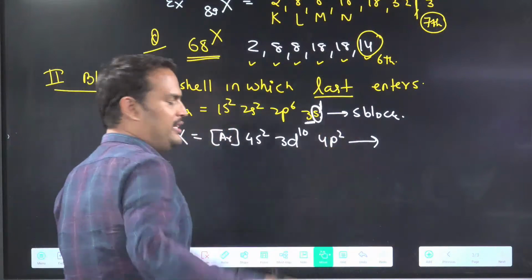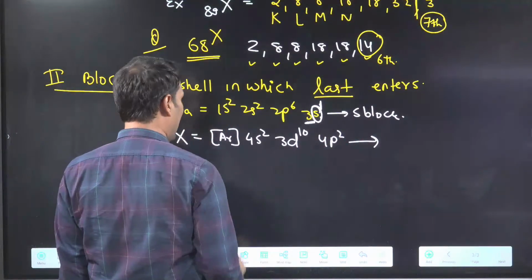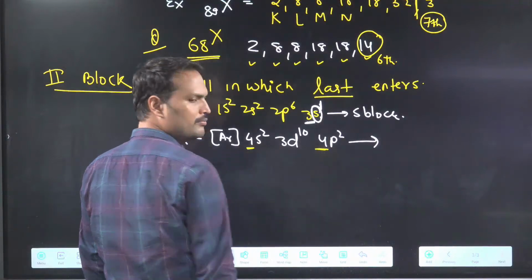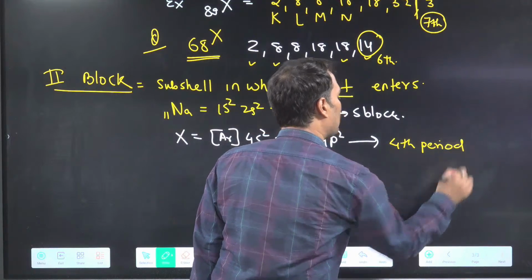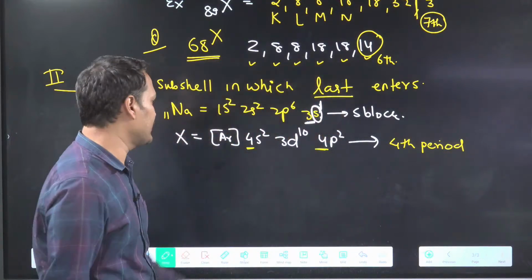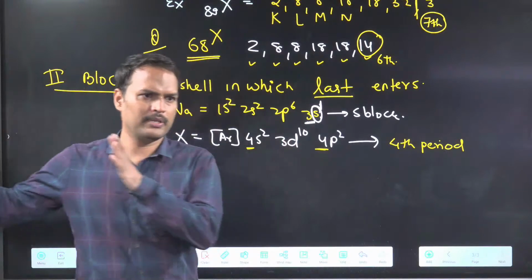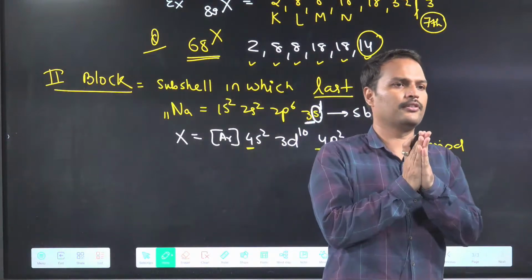So you will say, sir, very easy. You have given me the configuration. What is the highest principal quantum number? 4. So fourth period. Then I will ask, tell the block. What you will say, sir, d orbital fully filled. Means I came from here to d, fully filled.